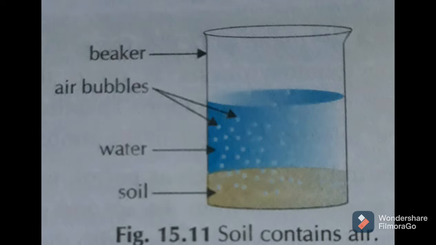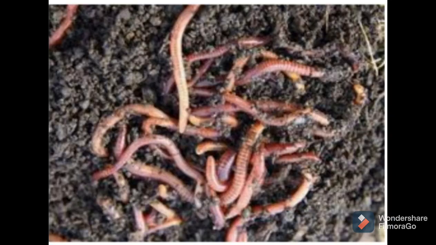So animals that live in soil, like earthworms. You all know earthworms live in soil. So from where do they get oxygen? These animals like earthworms normally live in soil. They get oxygen from the air which is in soil. They come out of the soil only during heavy rain. Why, students? What do you think? Why do earthworms come out of the soil during heavy rain?